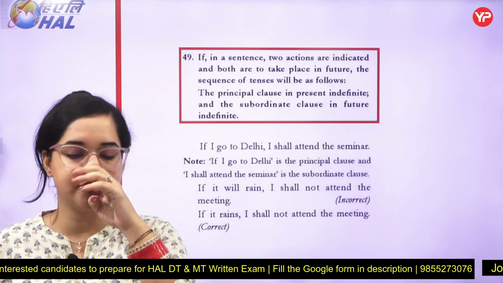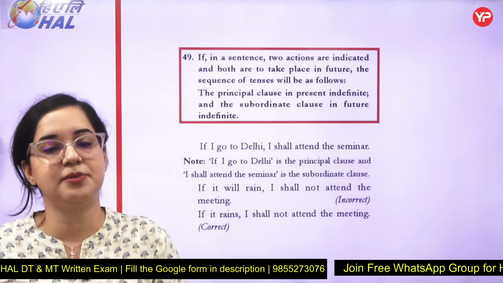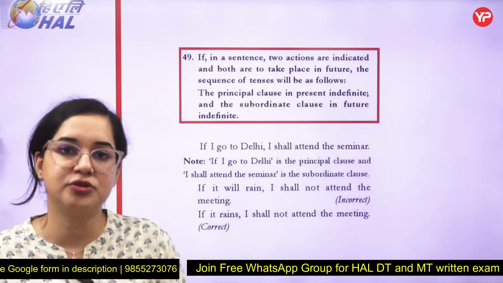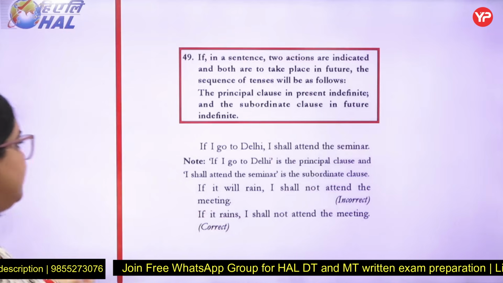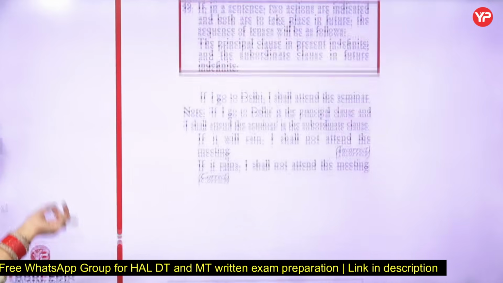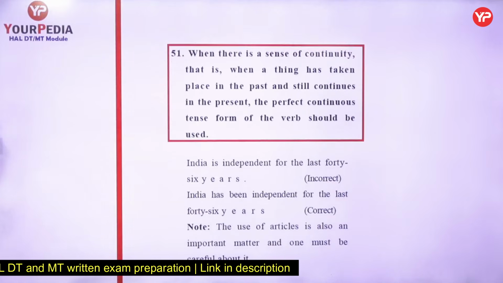The zero conditional states simple present plus simple present. The first states simple present plus simple future. So all the possibilities in your real life, those are talked about in simple present plus simple future. Next we have rule number, we are done with 49. Oh, it's directly 51. Well, there might be a mistake in that, right?